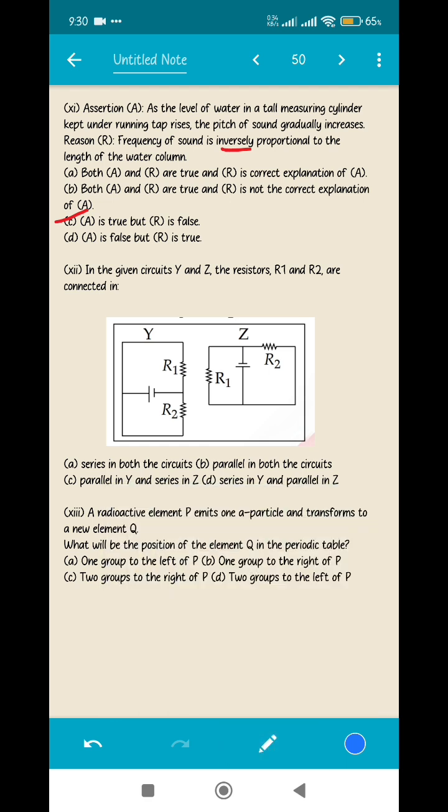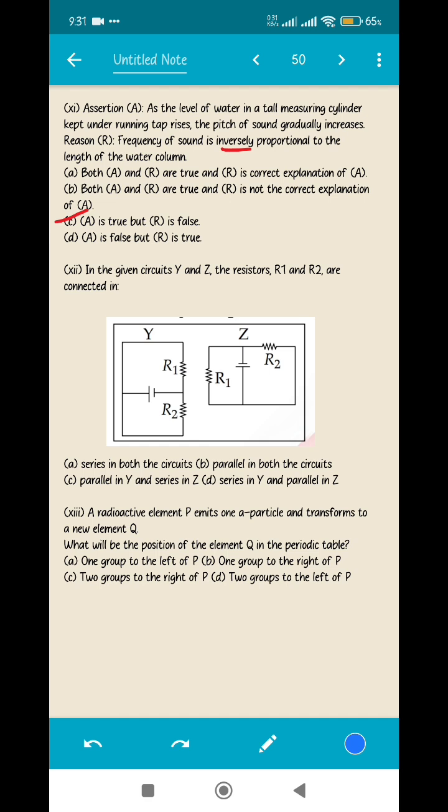Next question, in the given circuits Y and Z, as you can see, resistors R1 and R2 are connected in. So let's see if they are connected in parallel or in series. You can see that both R1 and R2 are almost along the same straight line, but there is a battery in between both of them. Instead of making R1 here, I can also redraw R1 here. So it will just make the same diagram in a different orientation. But in both the cases, between R1 and R2, there is a wire which is connecting a battery.